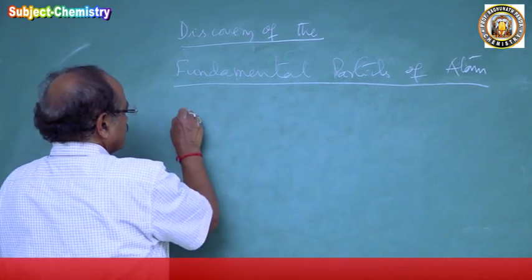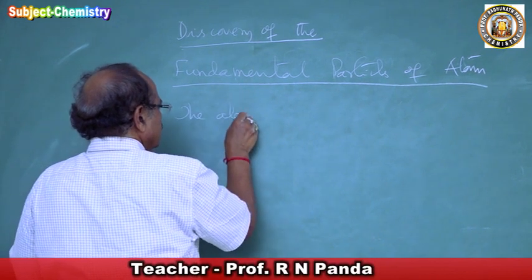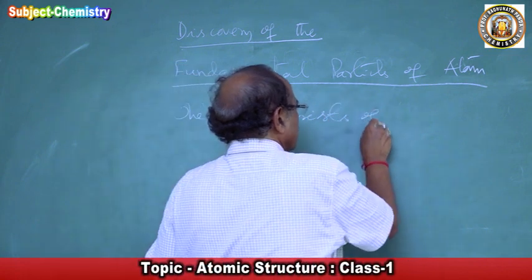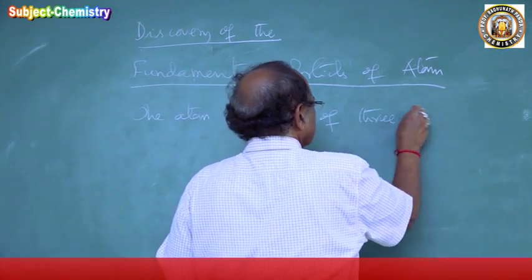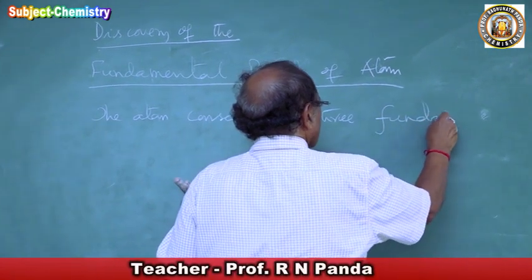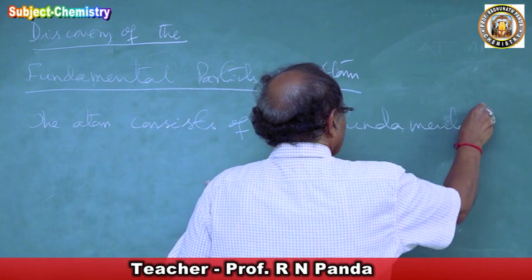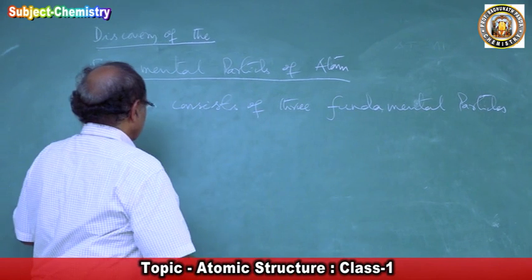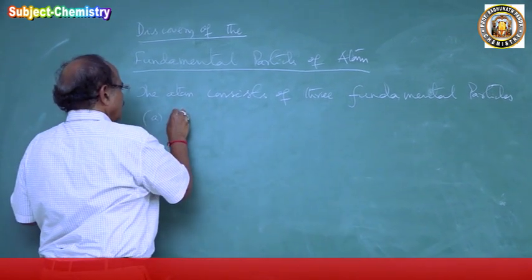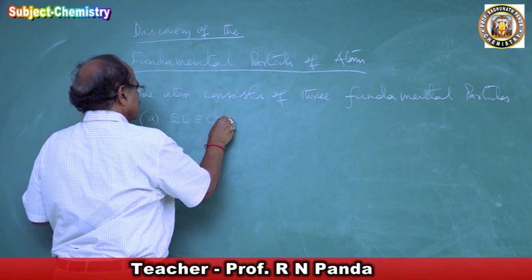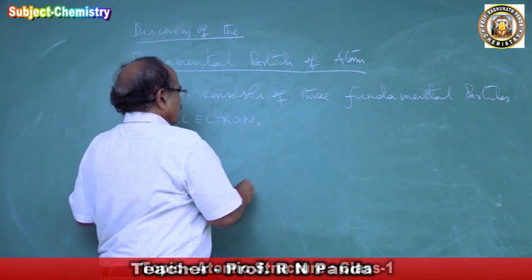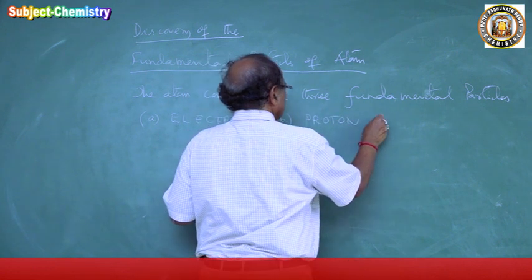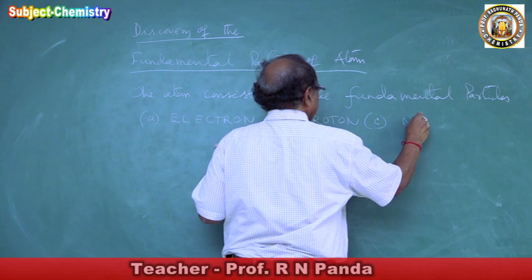So the atom consists of three fundamental particles: electron, proton, and neutron.